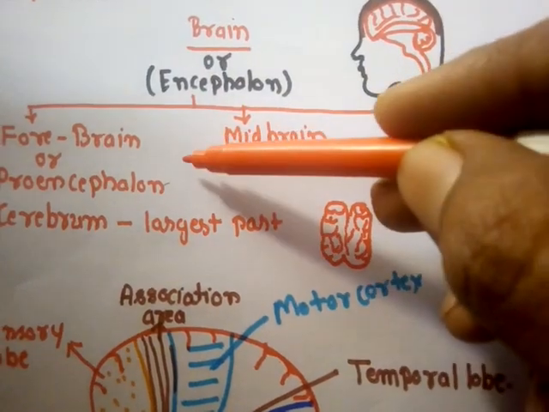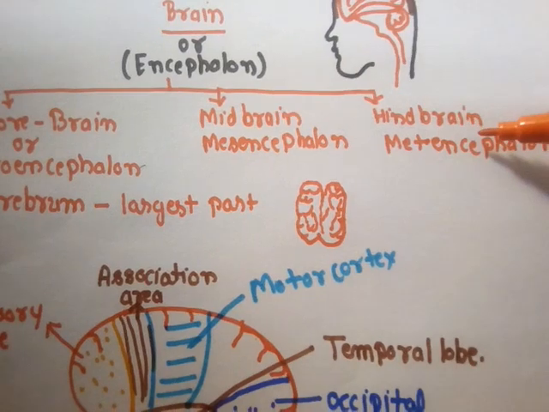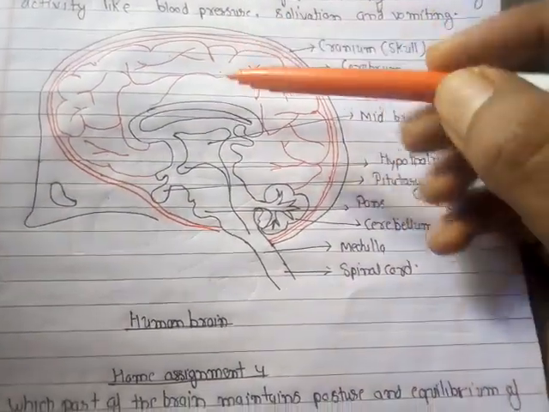That means the anterior region of the brain is prosencephalon, the mid region of the brain is mesencephalon, and the posterior region of the brain is the metencephalon. Okay, so here you can see the diagram of the human brain.